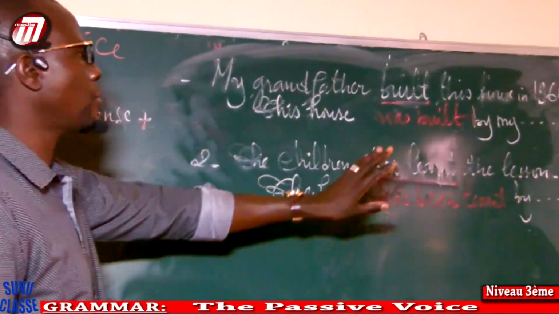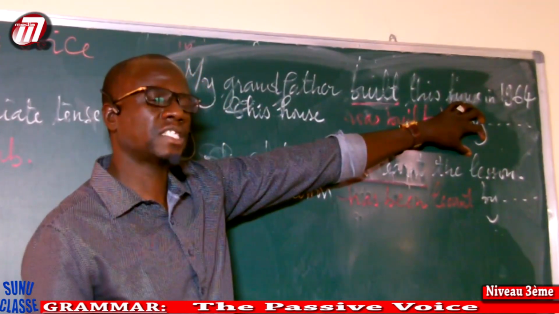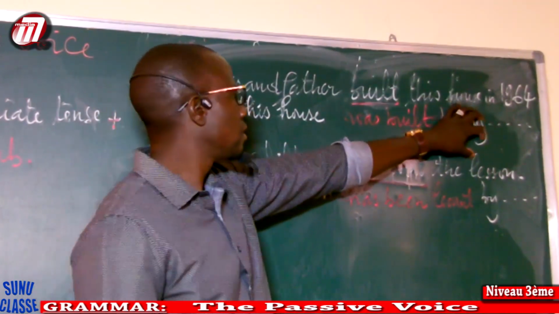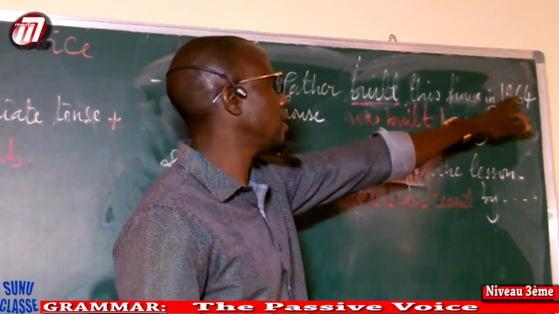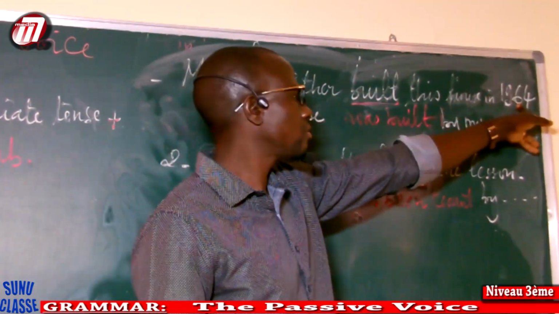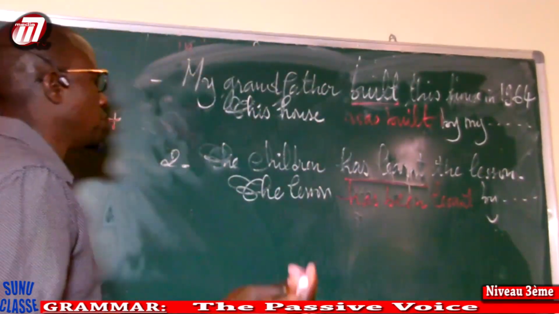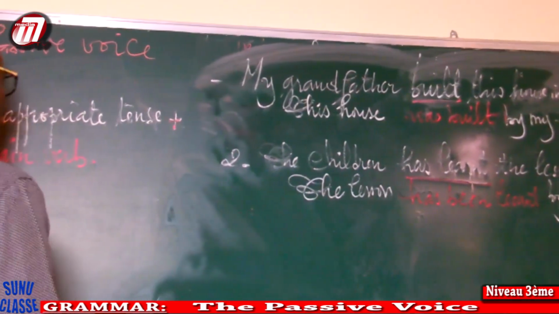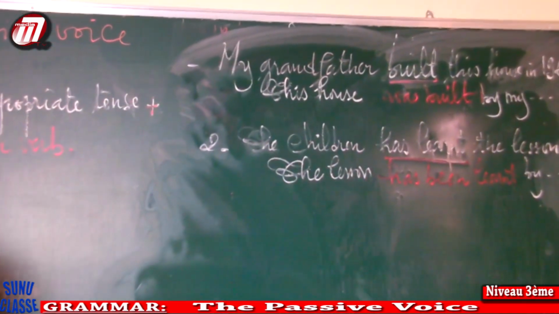But sometimes I can omit the doer. If the doer does not interest me, I can omit it. For example, I put the house was built in 1964. The lesson has been learned by whom? By the students.